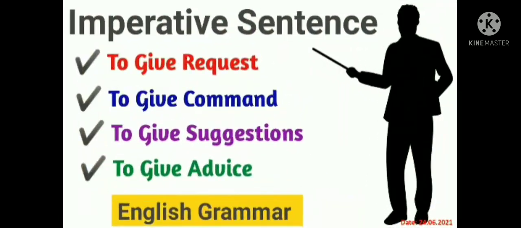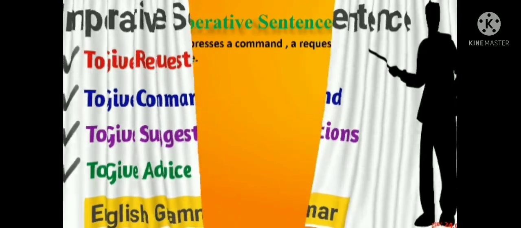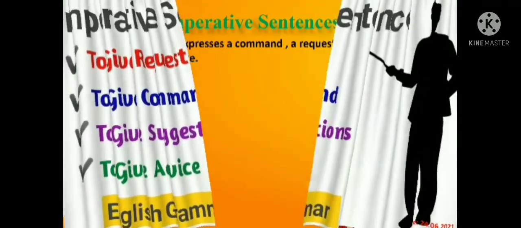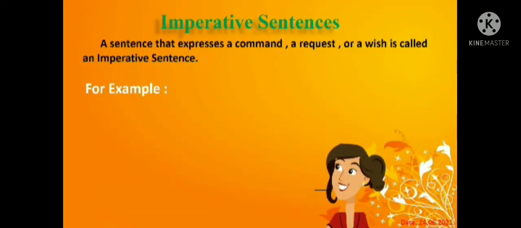Next one, the imperative sentence. It is used to give a request, a command, a suggestion, or advice. So let's see the imperative sentence with examples. A sentence that expresses a command, request, advice, wish, or order is called the imperative sentence. For example: